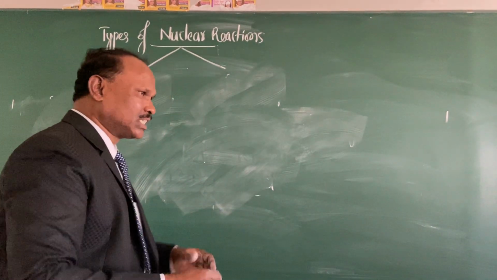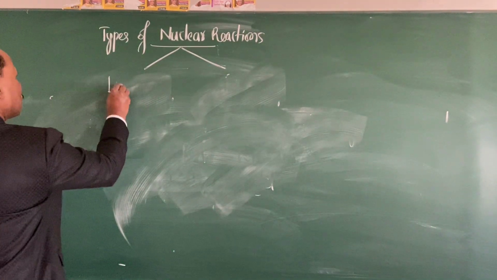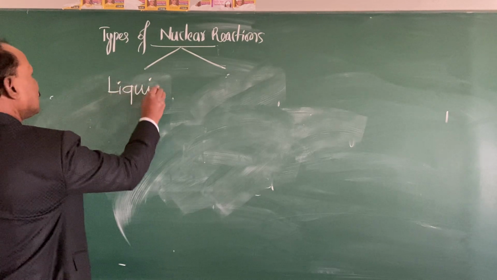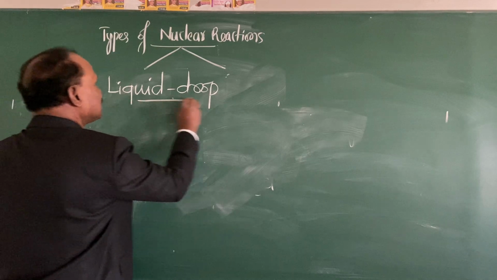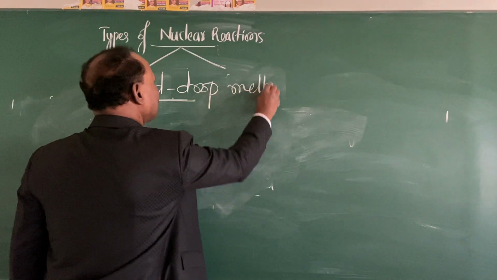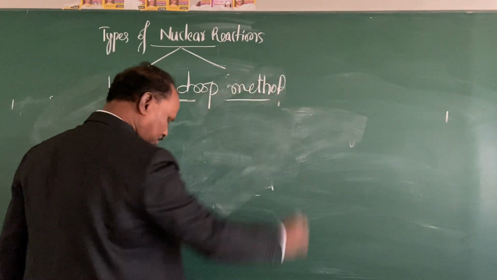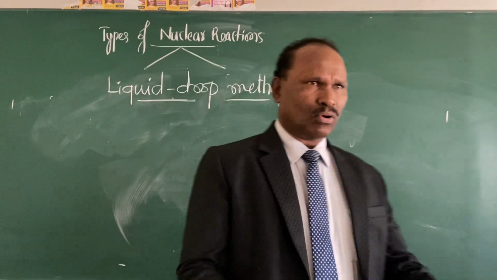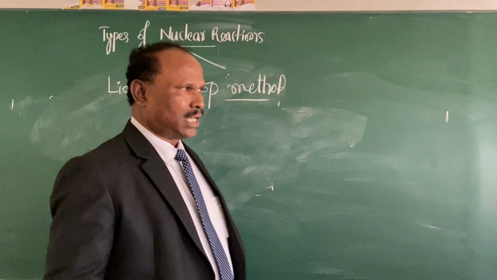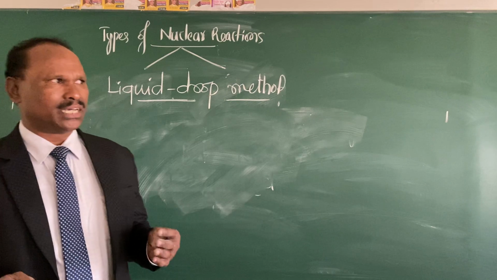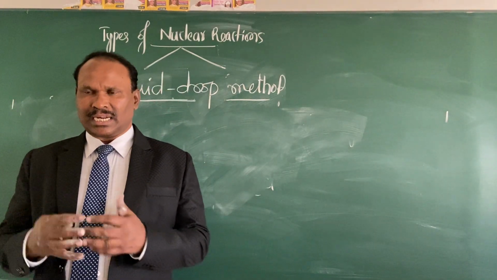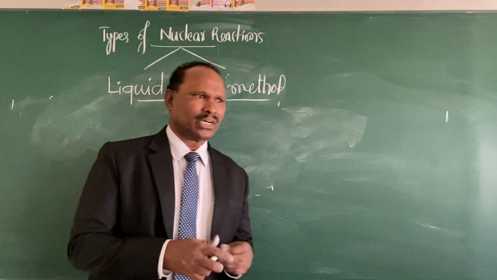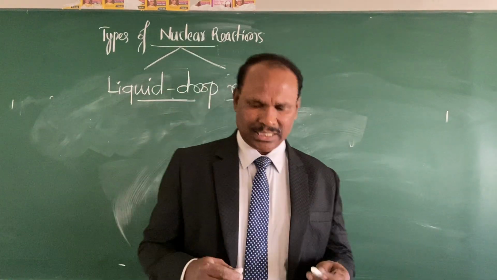So I said this is called the liquid drop model. So explanation of nuclear fission by which method? Liquid drop model, right? Now what Bohr-Wheeler says is the breaking up of the heavier nucleus is related to the liquid drop. What does it mean?